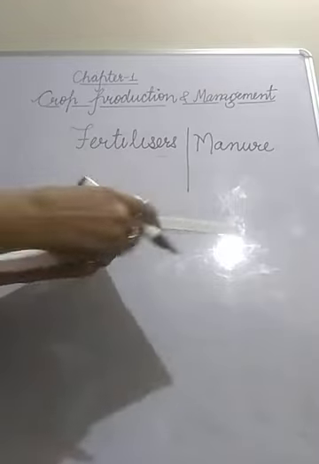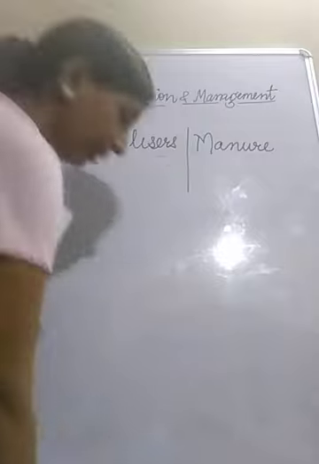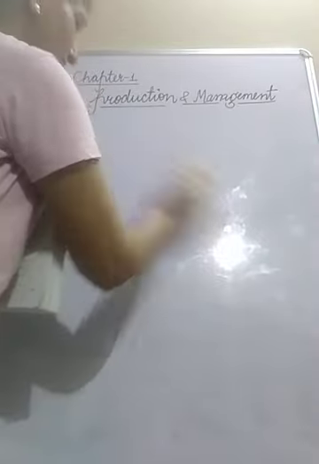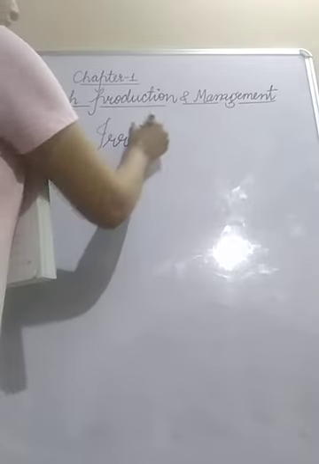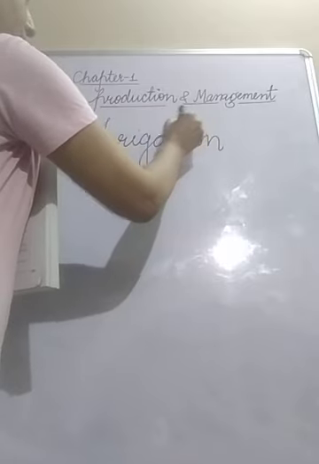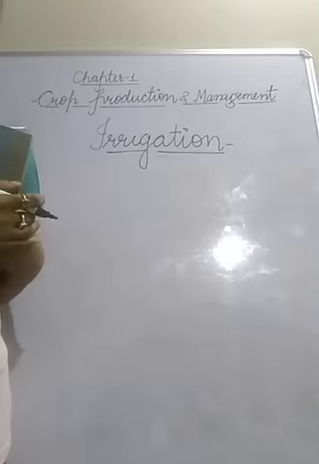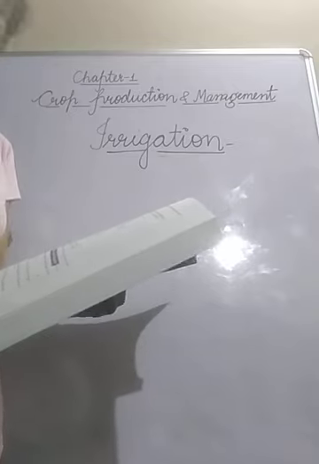Now the next question is, what is irrigation? Irrigation means supplying water to the crop plants at regular intervals. Time to time the crop plant has to be given water according to its need. So this is called irrigation. Now it is asking you to describe two methods of irrigation which conserve water.